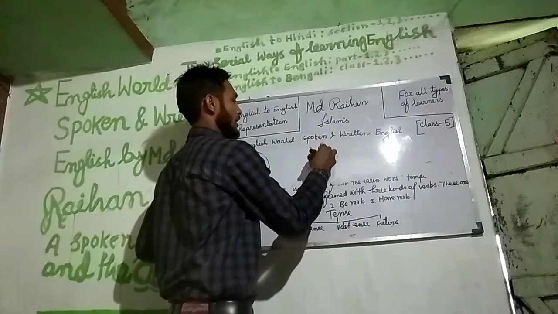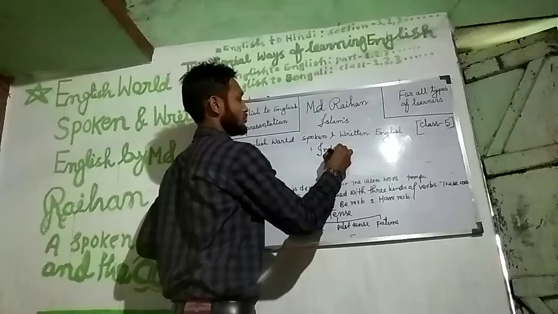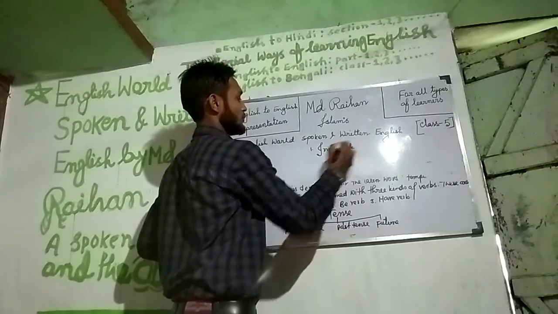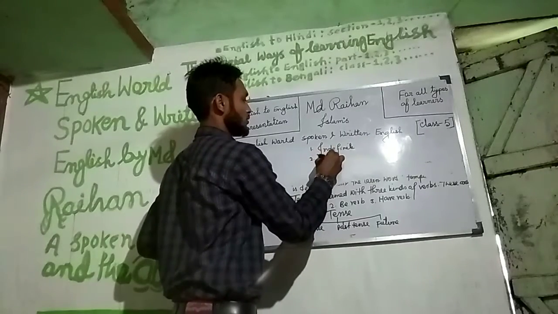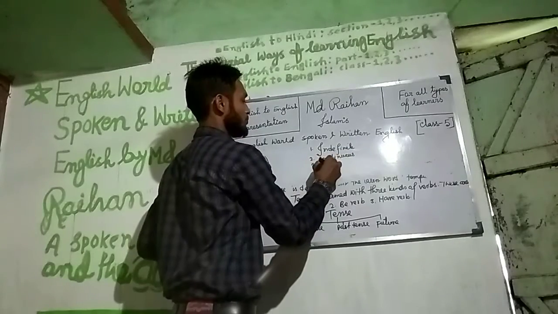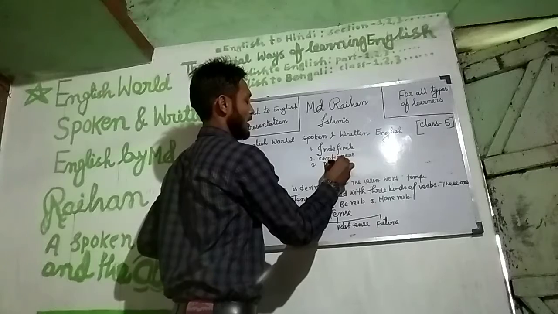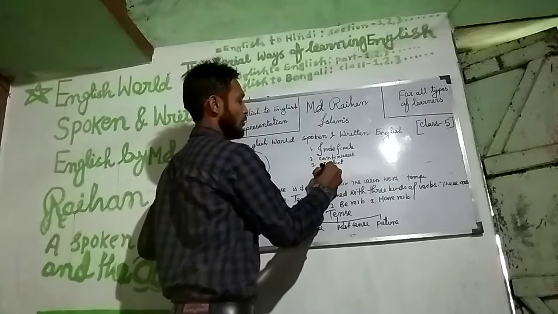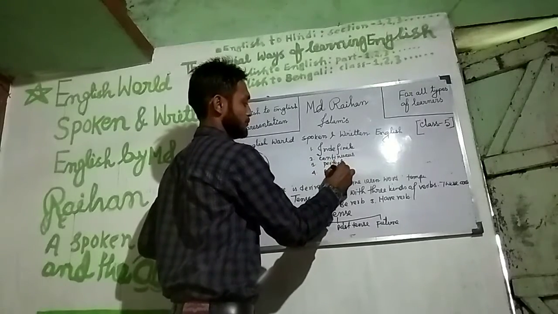Present indefinite, next continuous, 3 perfect, and 4 perfect continuous.